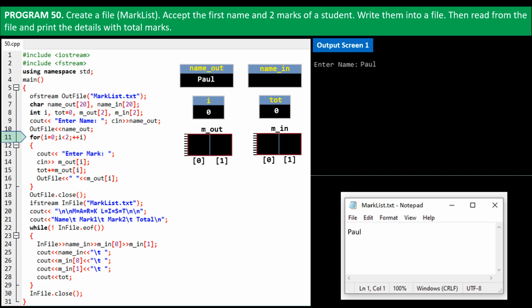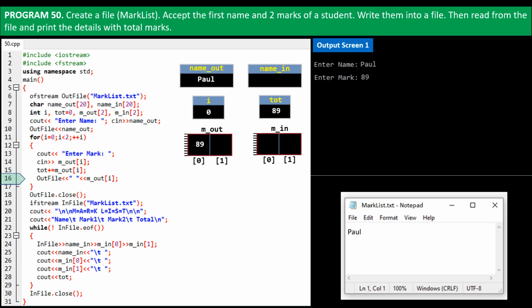First i is set to 0. Is i less than 2? Yes. Line 13 prompts for marks. I enter 89. It's stored in the array, mout of i, or mout of 0. On the next line of code, the field tot, which is already set with a value of 0, is added with the value we stored in mout of 0. Tot now becomes 0 plus 89, and that is 89.